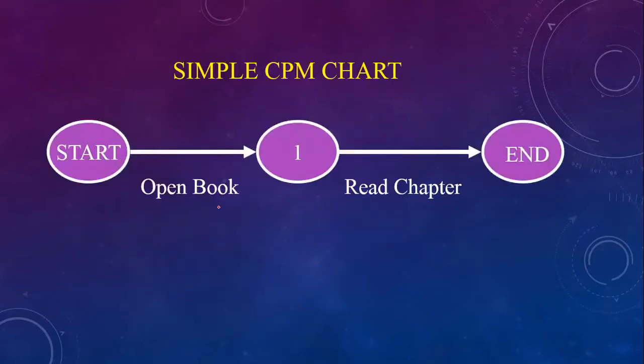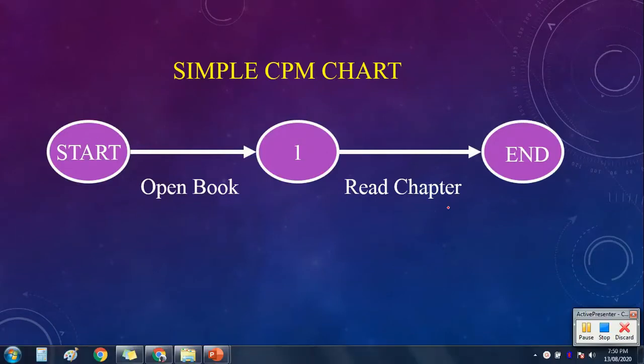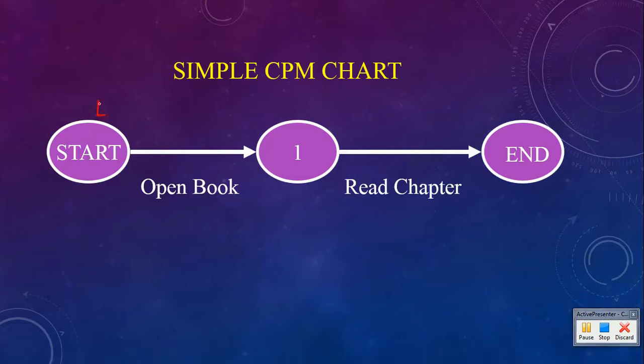Now a simple CPM chart. This is the best example of a CPM chart, where my activity is to open the book and read the chapter. I'll start with the first event, and I will complete the activity of opening the book. Then my second event will be over here, and by reading the chapter, I will end with my third event. So the first event is to start, the second is to read, and the third is to finish. My two activities are opening the book and reading the chapter.